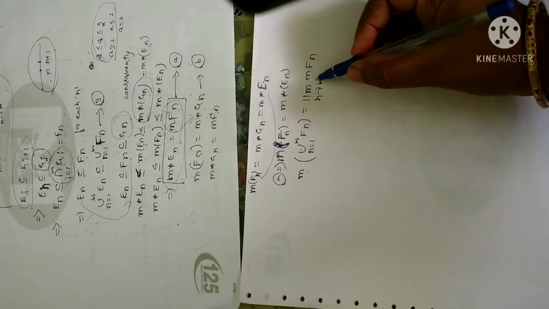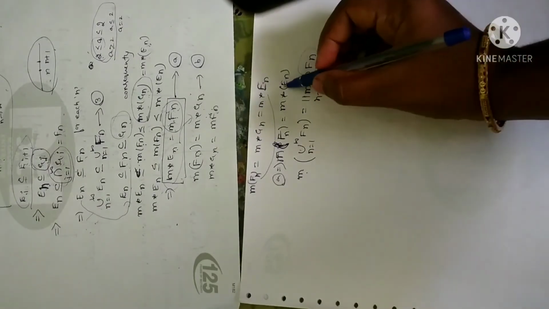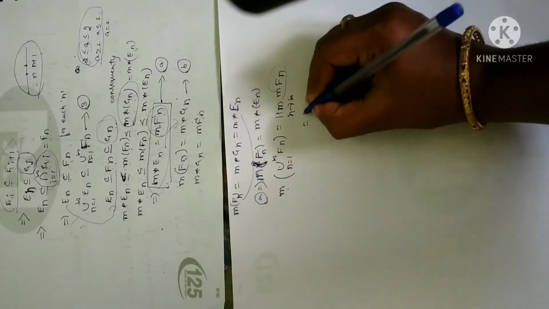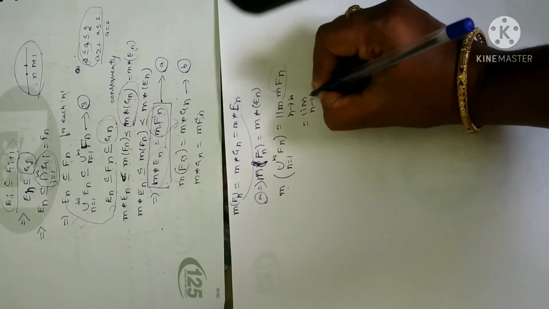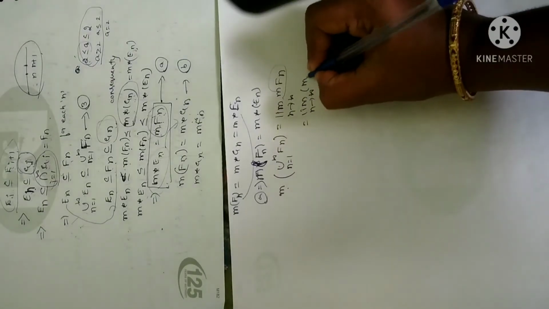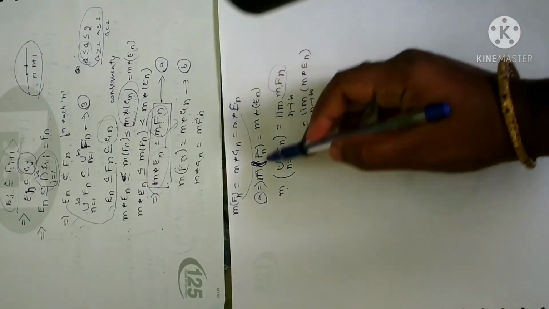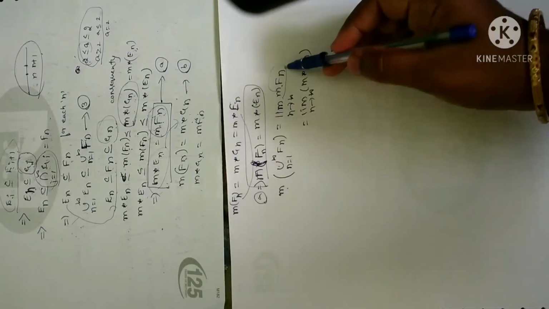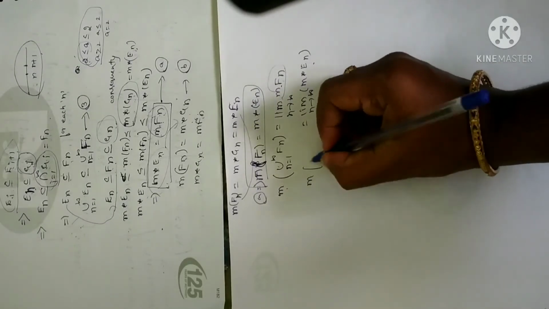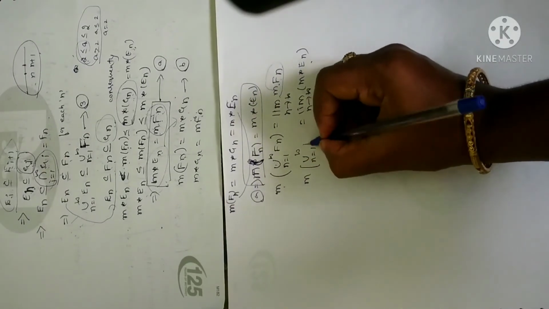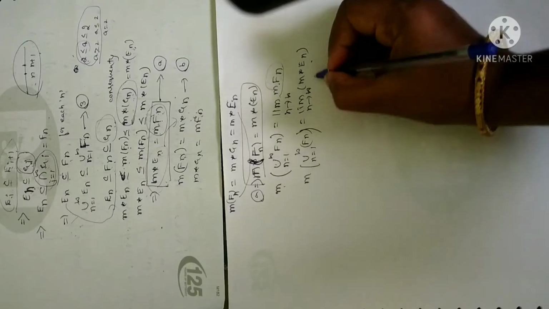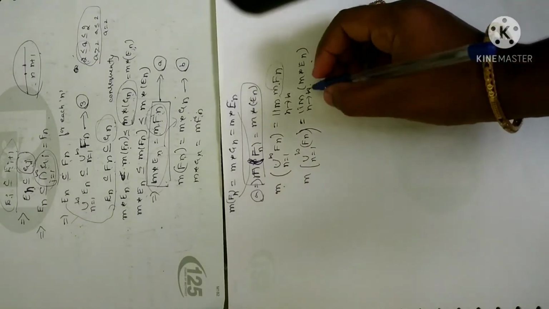Fine. Further, since m of Fn is equal to m star of En, I can replace this with the limit as n tends to infinity of m star of En. Why? Because I have arrived that m of Fn is equal to m star of En. So I can write this. So what I have arrived at is that the measure of Fn is equal to the limit of m star of En.